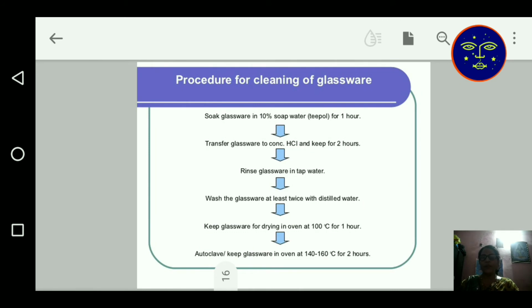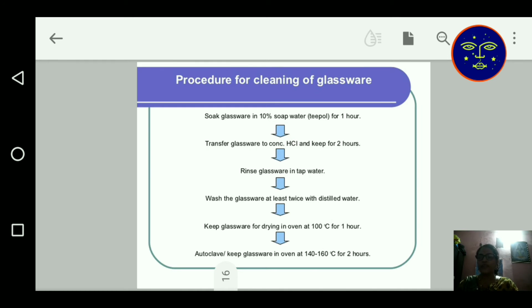Then procedure for cleaning the glassware. First soak the glassware in 10% soap water for 1 hour. Soap water means detergent water. Then transfer the glassware to concentrated HCl and keep for 2 hours. Then rinse, meaning wash the glassware in tap water, then wash the glassware at least twice with distilled water.